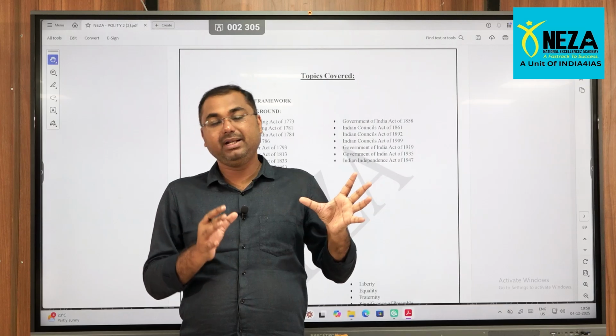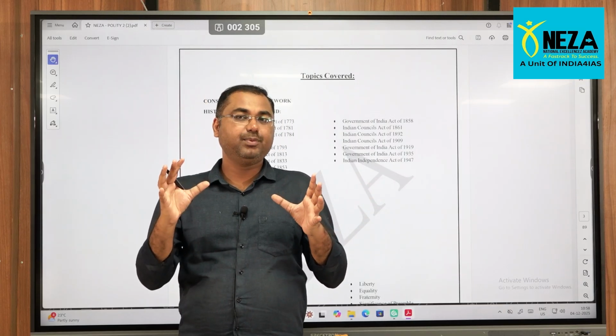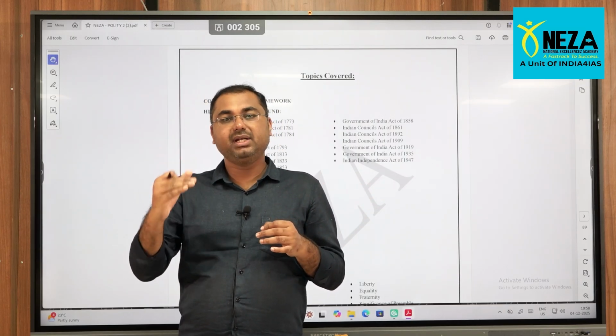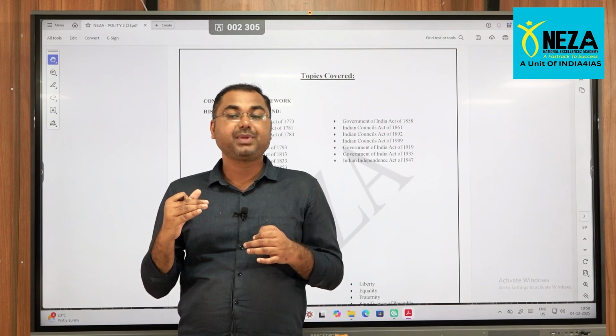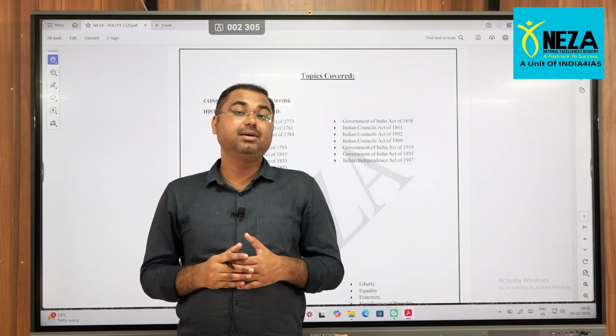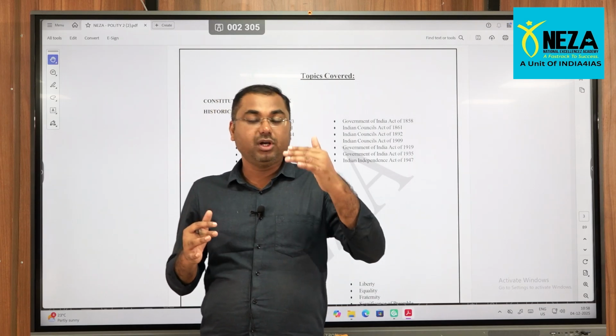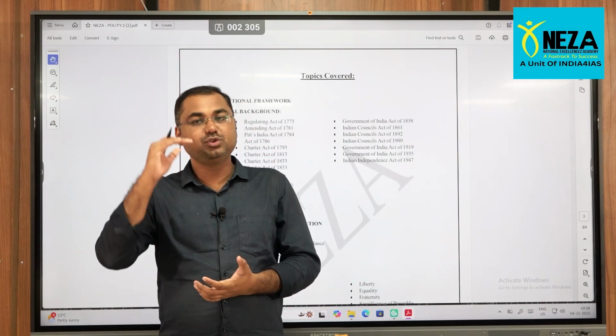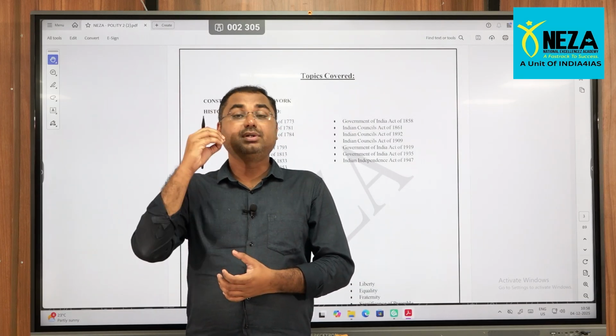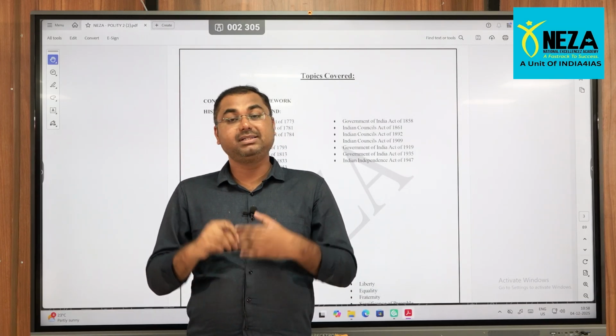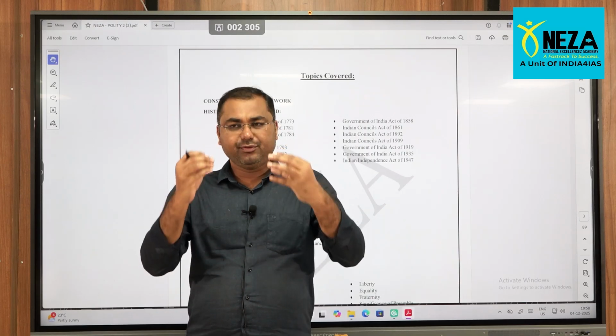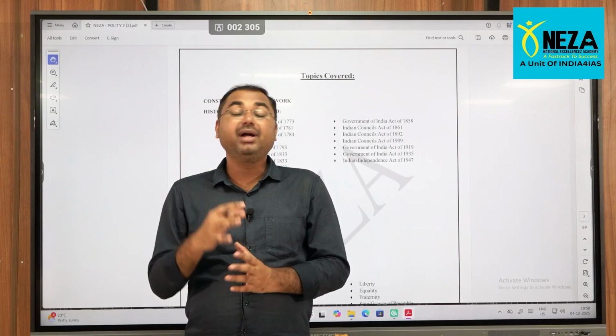One is your Parliament. Along with that, the state legislature is also important: the Vidhana Sabha, Vidhana Parishad, the role of the Governor. So the cabinet system, council of ministers. Along with that, some of the constitutional bodies, Supreme Court, High Court, and some of the very important articles, schedules. And for that matter, the number of parts also.